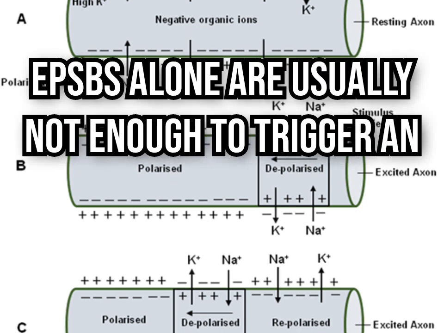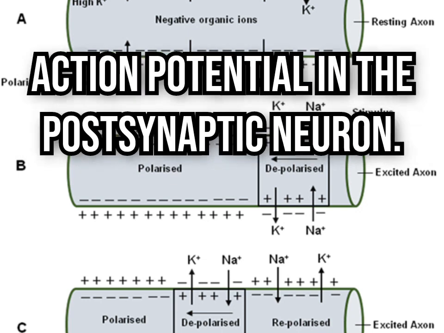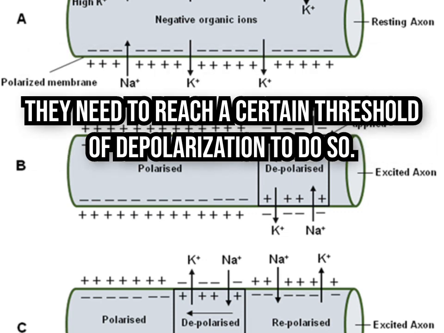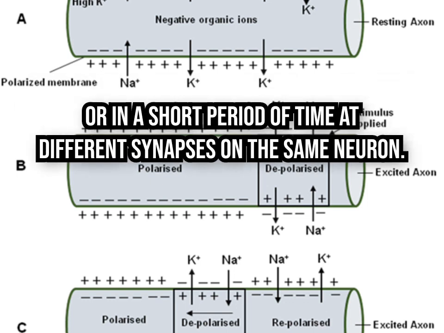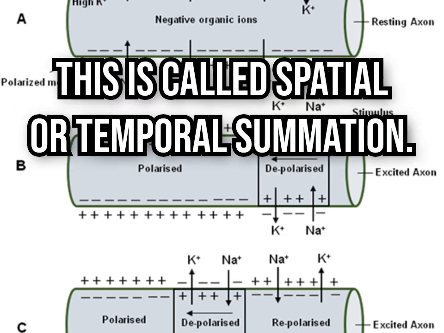EPSPs alone are usually not enough to trigger an action potential in the postsynaptic neuron. They need to reach a certain threshold of depolarization to do so. This can happen when multiple EPSPs occur at the same time, or in a short period of time at different synapses on the same neuron. This is called spatial or temporal summation.